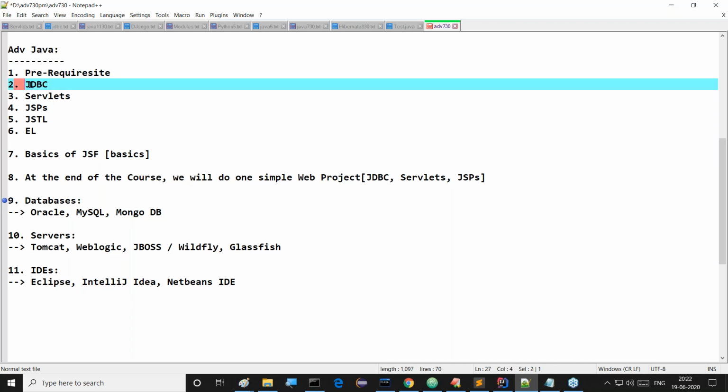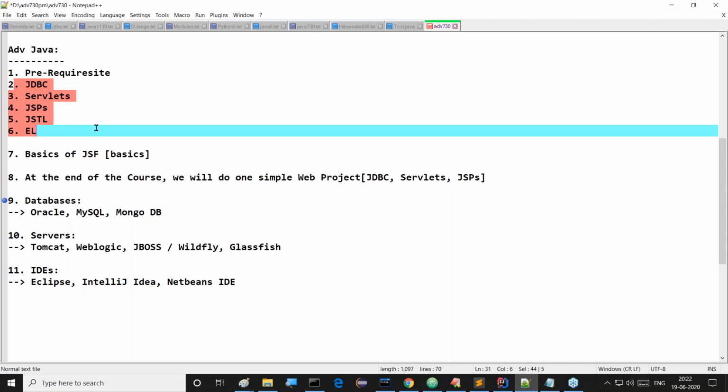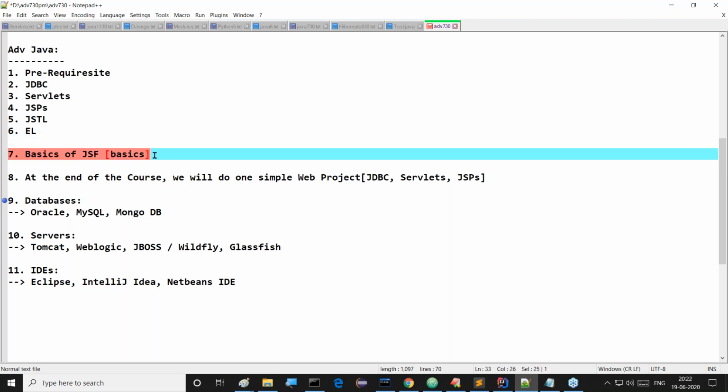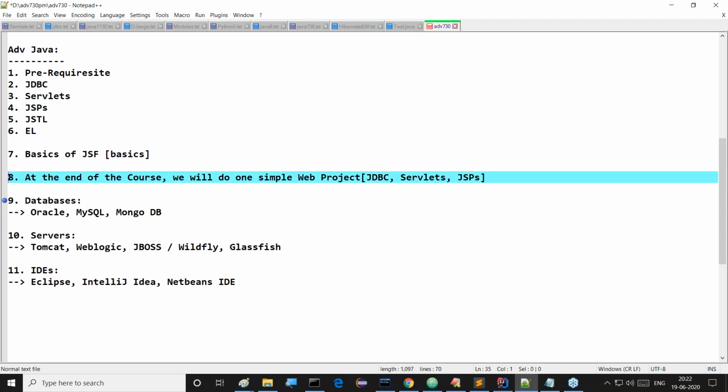The next one is JDBC, servlets, JSPs, JSTL, and expression languages. All these things we are going to discuss. Next, at the end of the course, to cover the MVC framework and MVC related implementations, I need to go for JSF, the basics of JSF. There we are able to understand it perfectly. At the end of the course, definitely we are going to see one project, based on JDBC, servlets and JSPs as per our content.